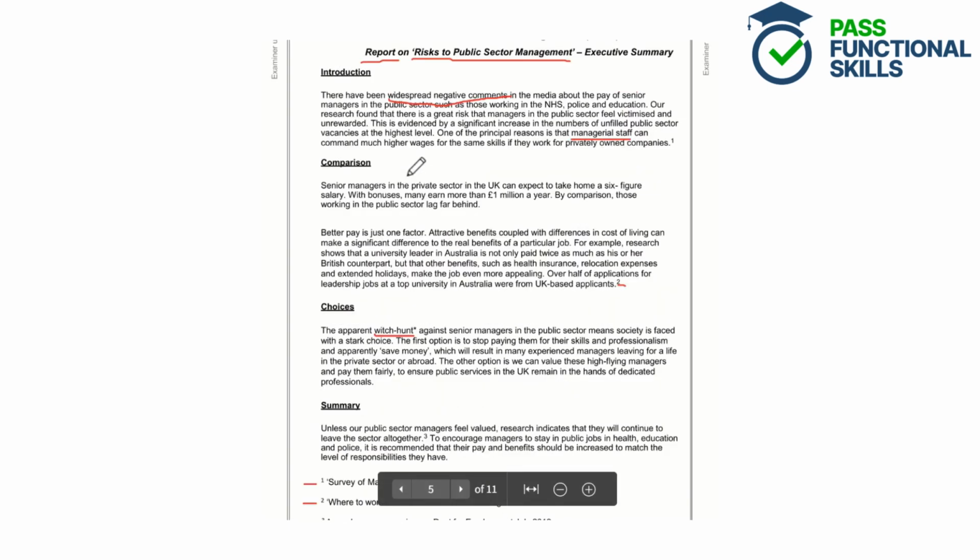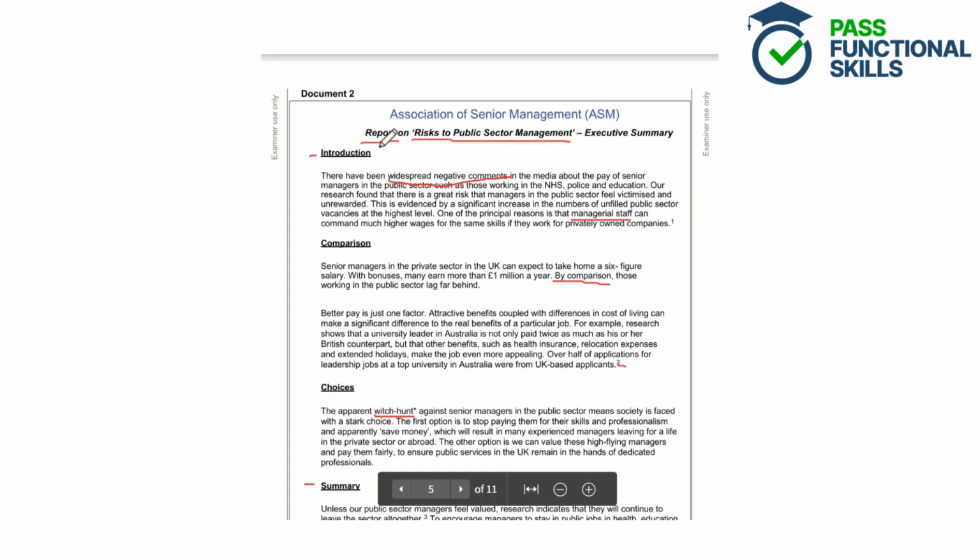So we've got very formal language here. We've got phrases like by comparison, proper sentences, proper grammar throughout. We've got different subheadings, introduction and summary for a report, which is usually a very formal document.